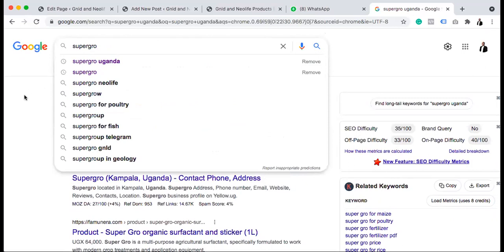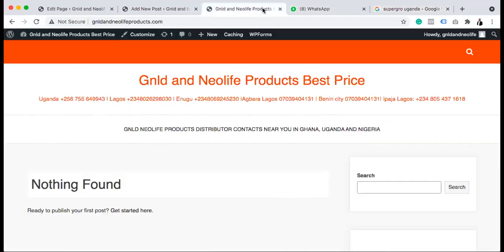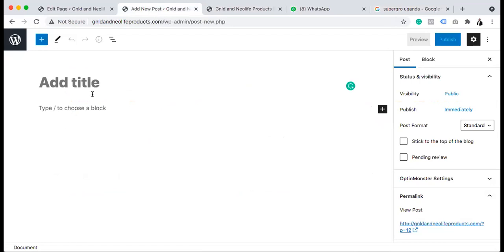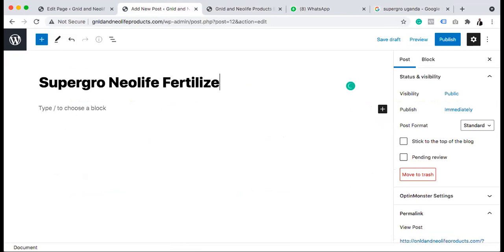Okay, so here now, you can come here and say Super Grow Neolife fertilizer. Let's post for this Uganda first. Yes, let me just post for this Uganda first, right?